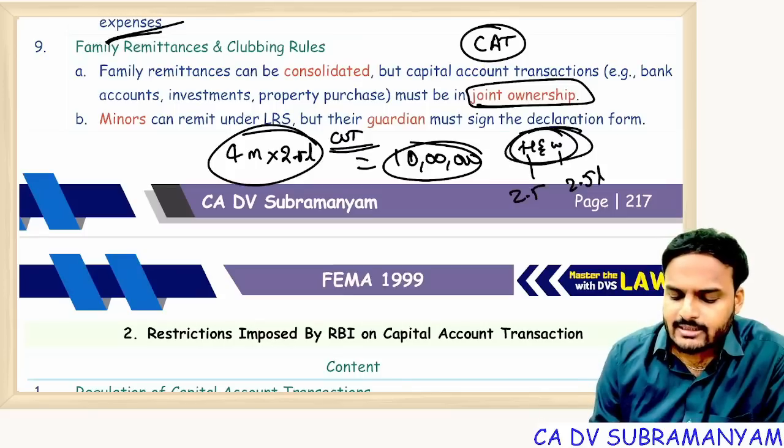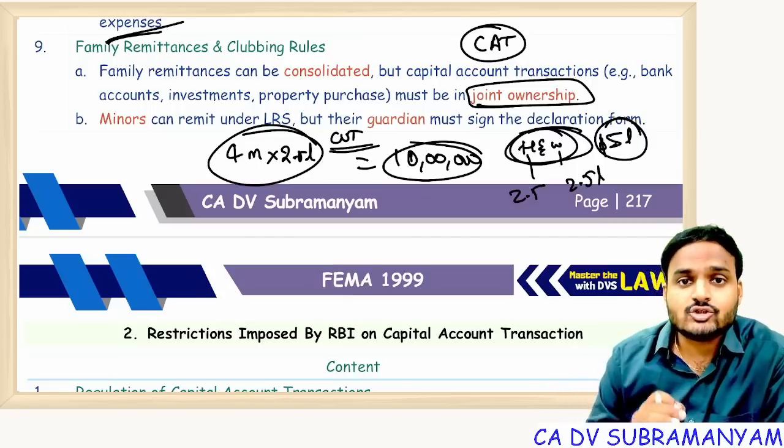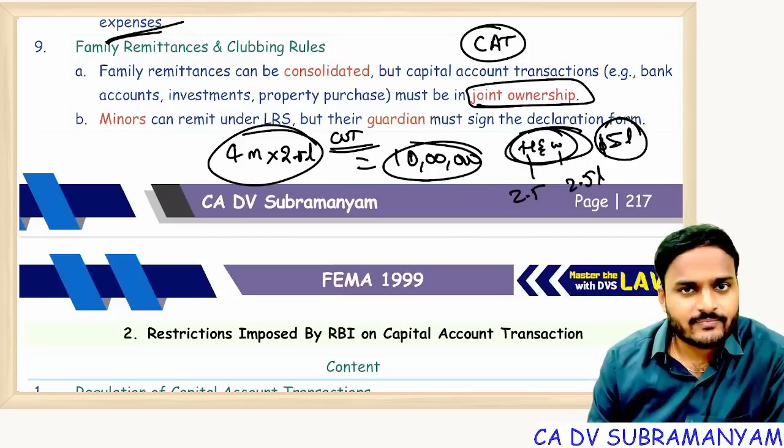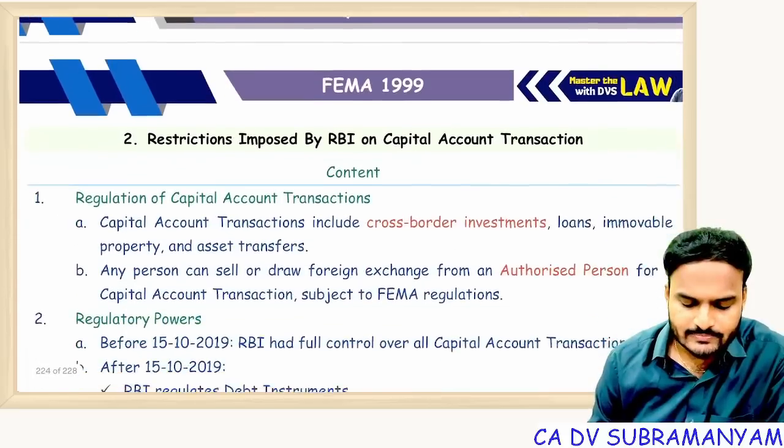Sir, combinedly can they draw 5 lakh, sir? Combinedly they can draw 5 lakh, provided that whatever asset they are acquiring with this 5 lakh should be registered both in the name of husband and wife. Getting it? So only joint ownership cases are allowed.